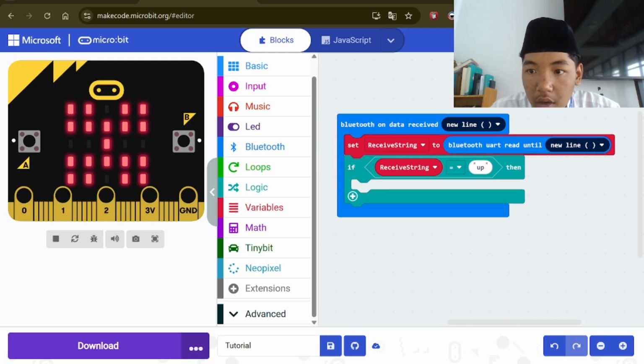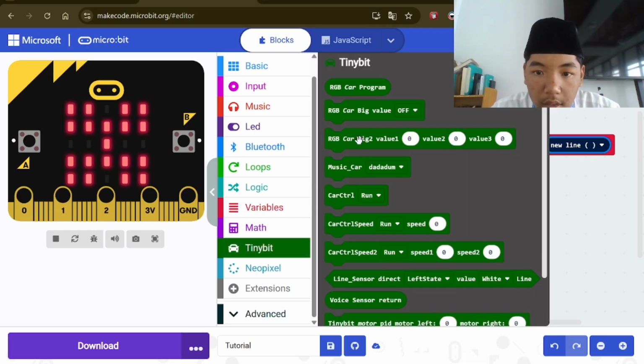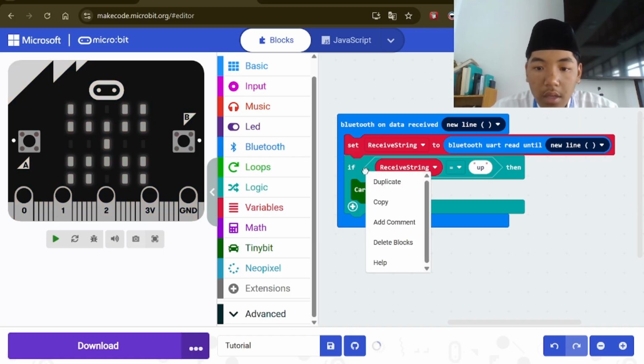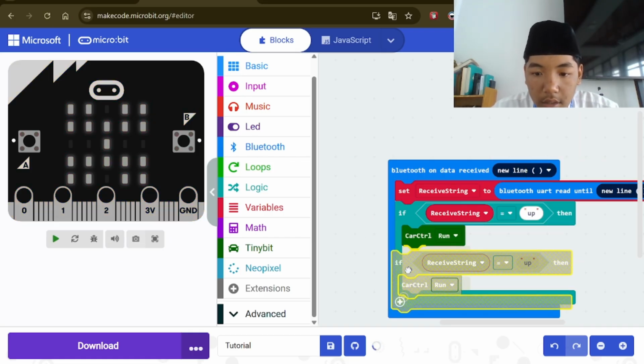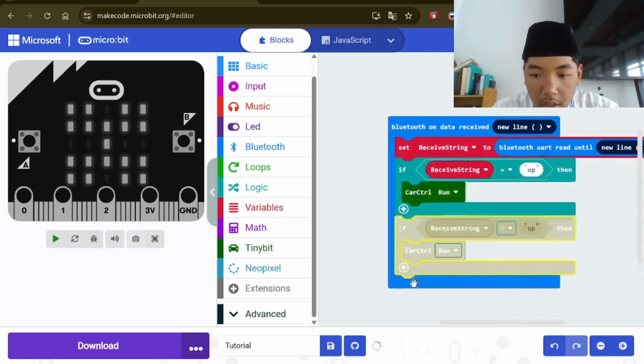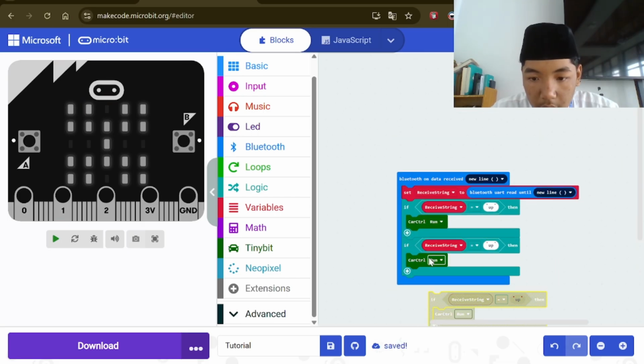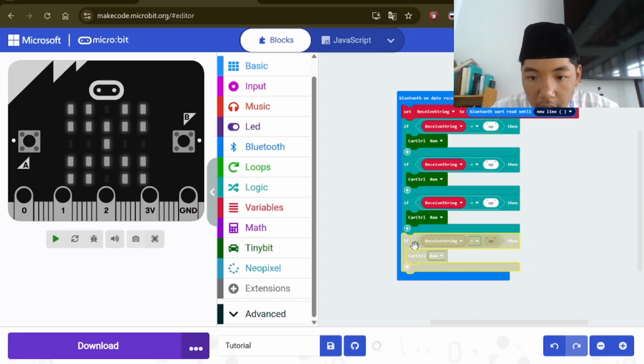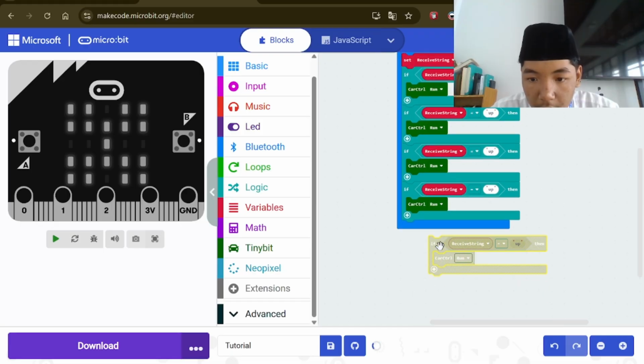And then go to Tiny:bit. There is this, take this, and you can duplicate, duplicate, duplicate until 5.